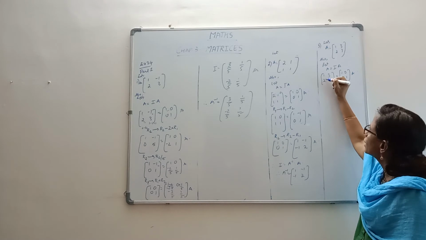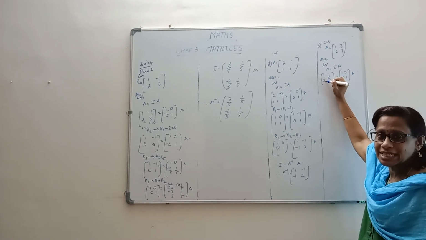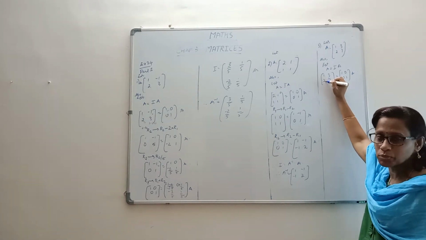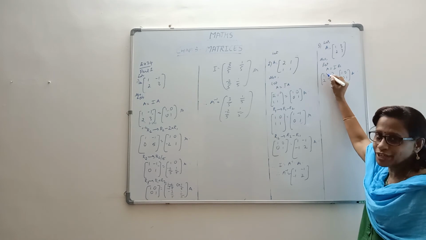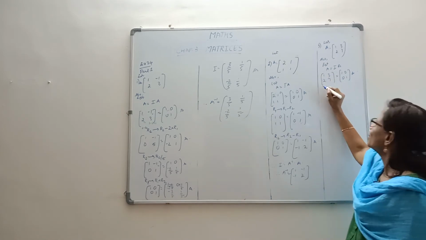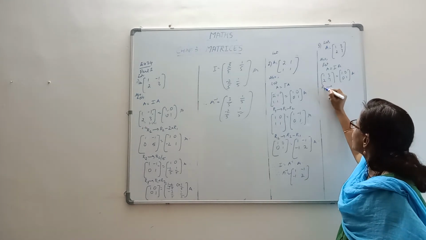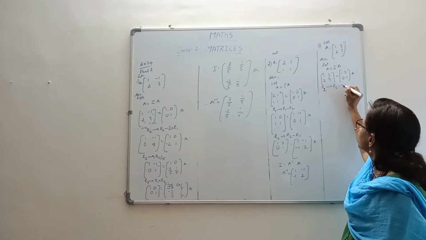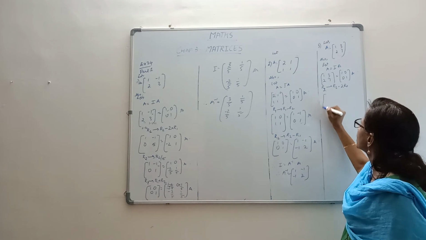This is okay, right? Your first step is done. Second step has to be 0. So you have to have 2 minus 2. For getting the 2, we are going to use R1 and we are going to do R2 minus 2R1. So R2 becomes R2 minus 2R1.